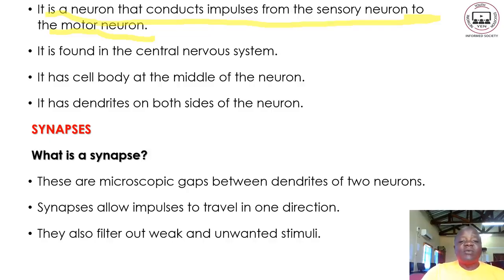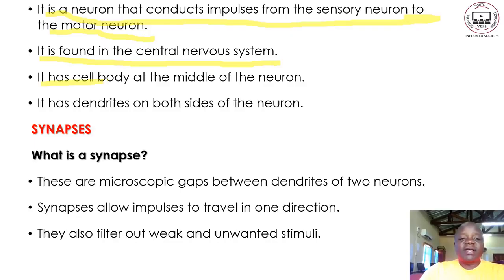Now let us see, where is it found in the body? It is found in the central nervous system. Basically, the relay neuron is found in the brain. When we talk of the central nervous system, we are looking at the two main components, the spinal cord and the brain. So basically, the relay neuron is found in the brain and the spinal cord.